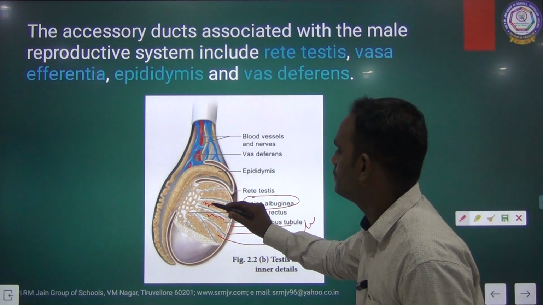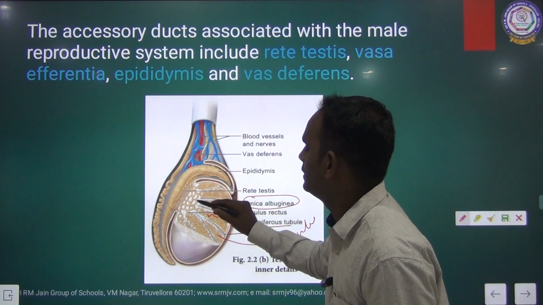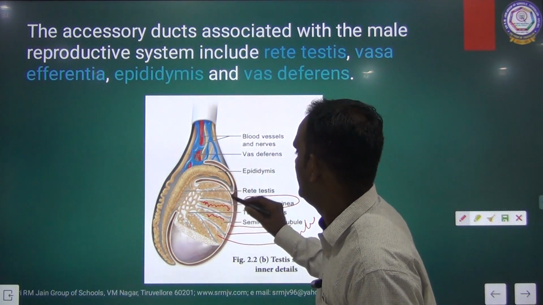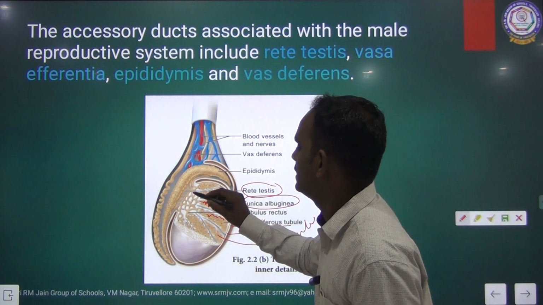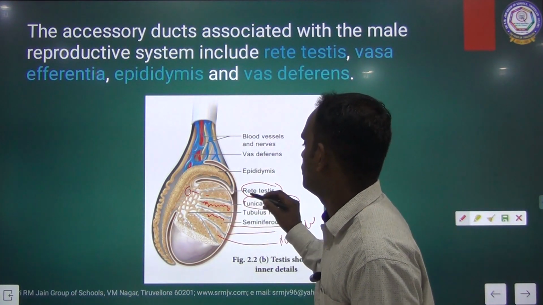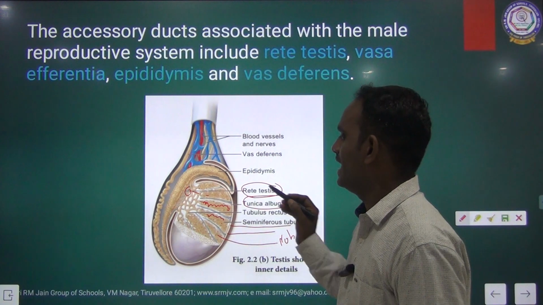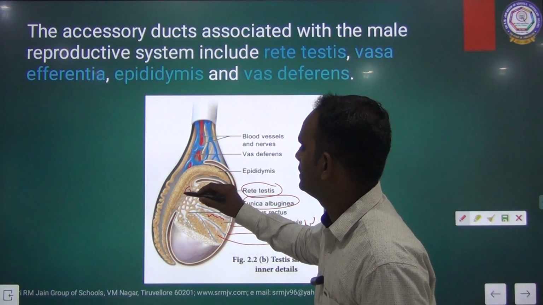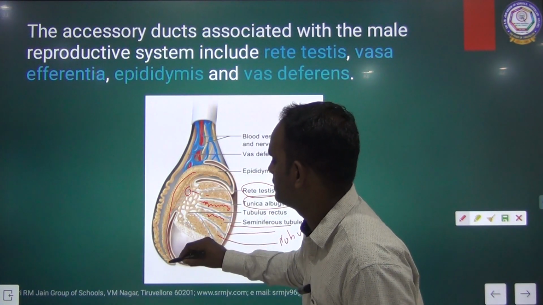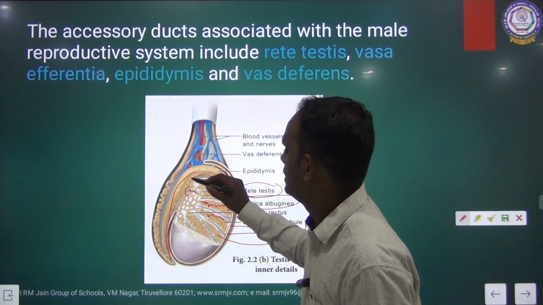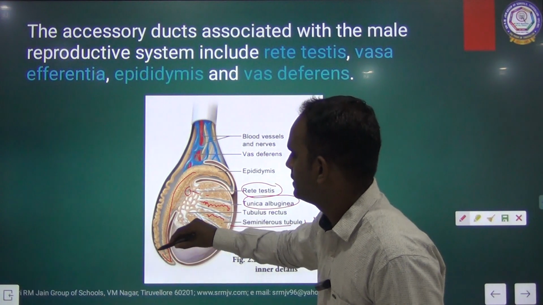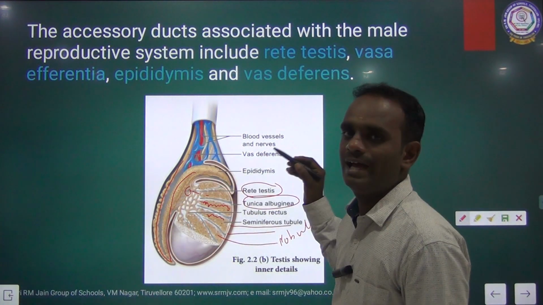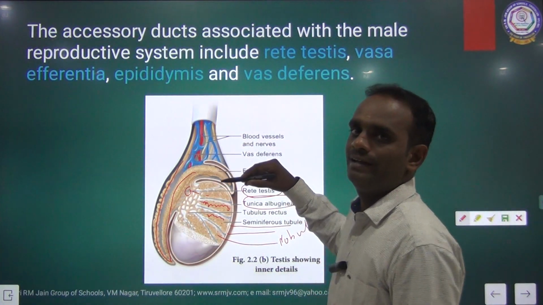All these tube-like structures unite to form a joint in the place called Rete testis. After that it connects with the epididymis, this is the head part and the body is the tail part of the epididymis, and it connects with the vas deferens and moves on to the next part.